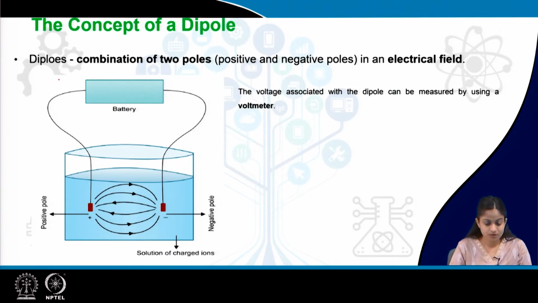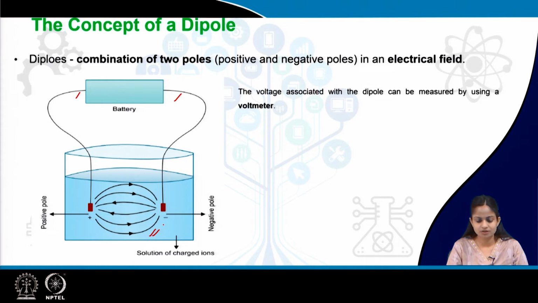In a dipole, whenever we put an electrically charged solution and attach the negative terminal of a battery to the solution at one end and the positive terminal to the other end, there is a flow of charges. This flow of charges occurs because of the voltage difference. So, the combination of these two poles, the positive pole and the negative pole, constitutes a dipole in an electric field which results in the flow of current.